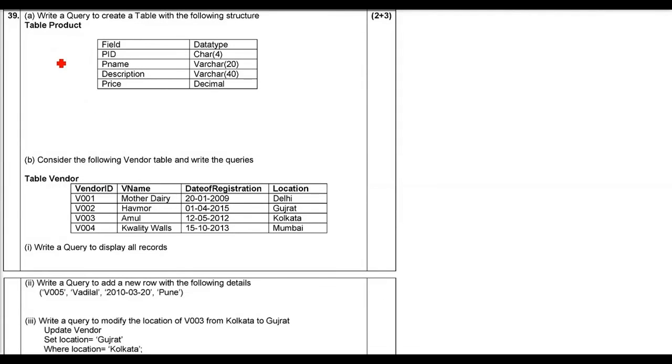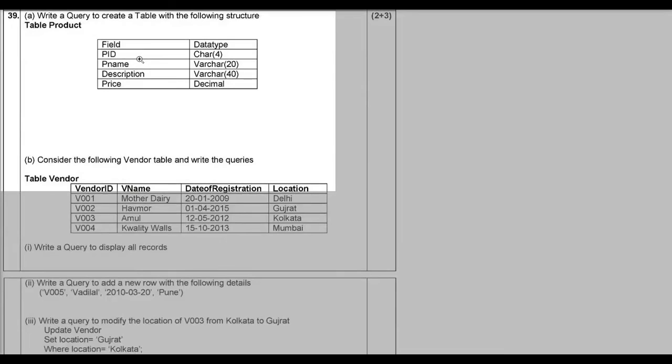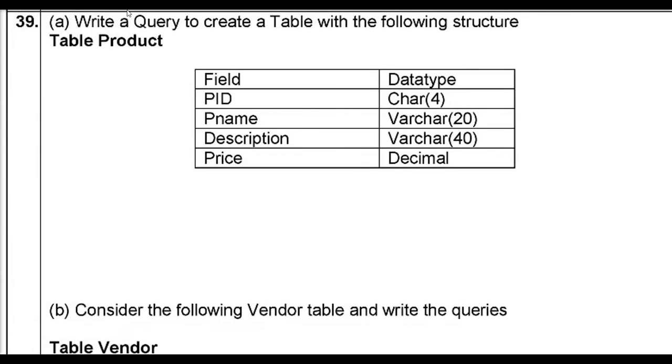Write a query to create a table with the following structure. So this is the A part. There is another part, B. It has 3 subparts. First one, write a query to create a table. So this is quite easy, because you just have to make a table and all the content is given here.